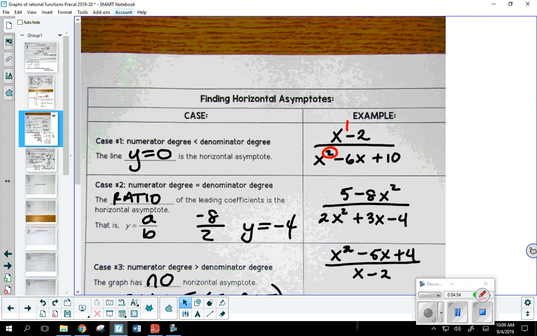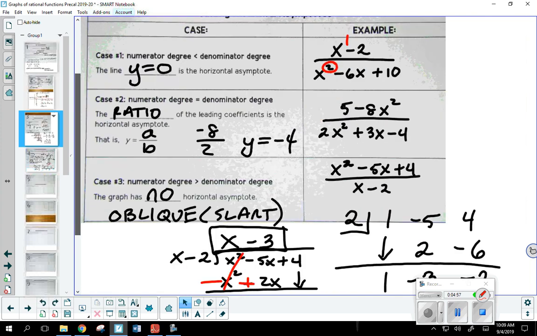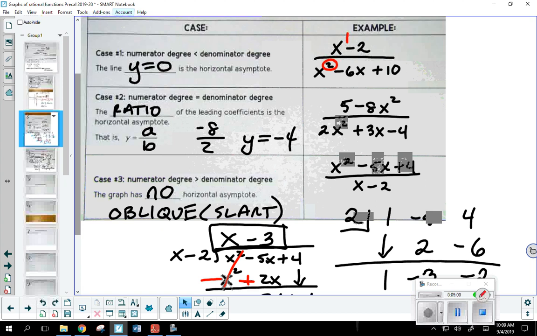Now, before I move on, do I need to leave this up here for a few more seconds? I'm not going to leave it up there very long, because I'm hoping that you went to the website and looked over this material because you got pulled out. Please, if you ever miss class, go to that website. That's what it's there for. It's there to help you. Any questions on this? Okay.